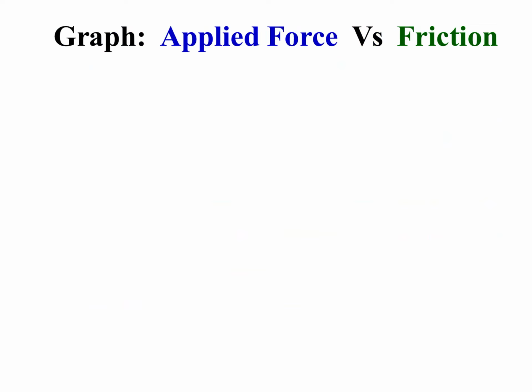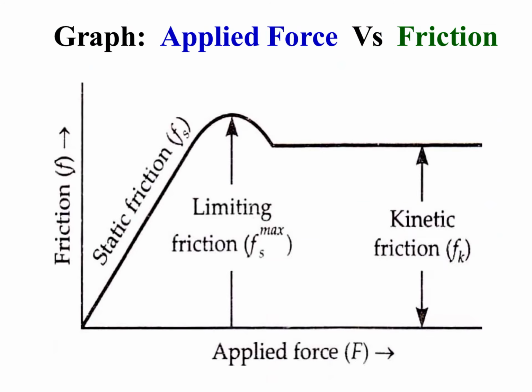Graph between applied force versus frictional force. This is the graph. On the x-axis, applied force capital F is taken, and on the y-axis it is frictional force, or simply we can say friction. Initially the graph is a straight line. As applied force increases, frictional force also increases and the body is at rest till the friction reaches its maximum value.